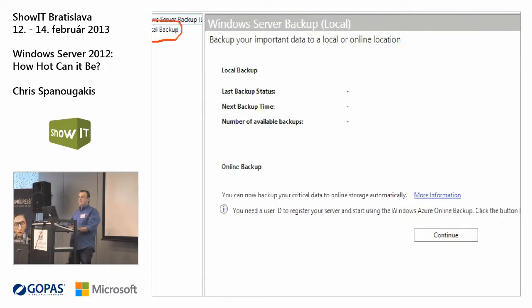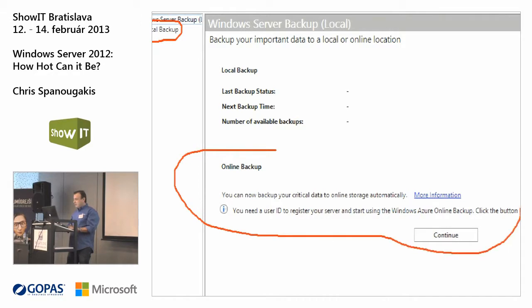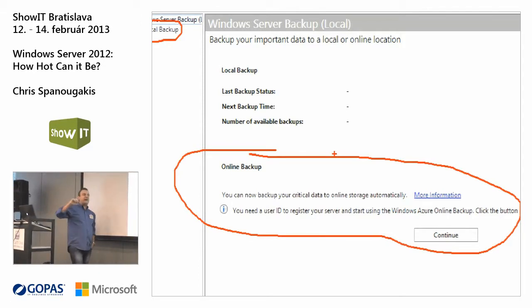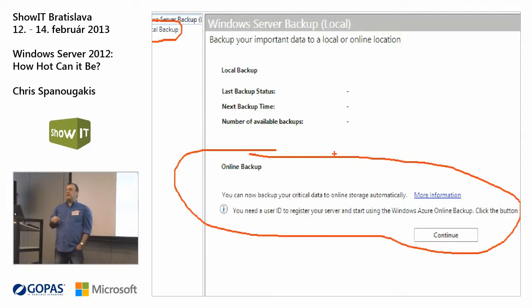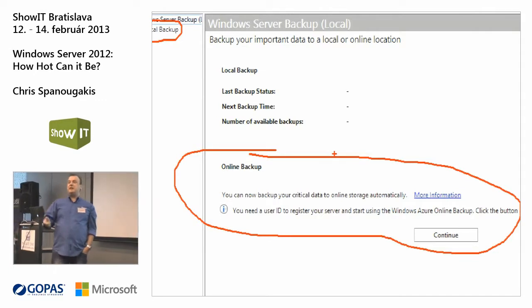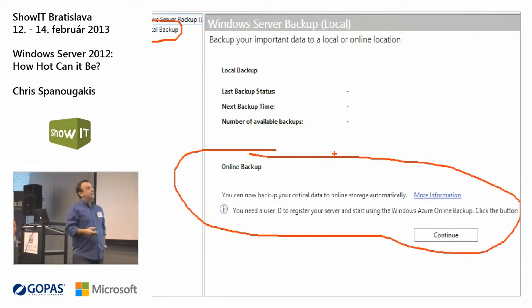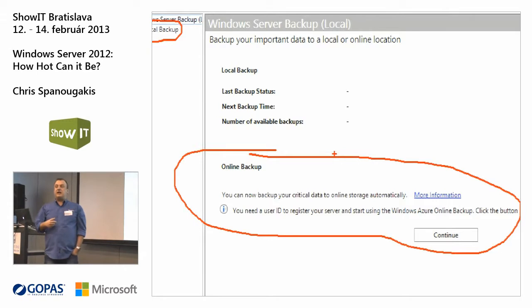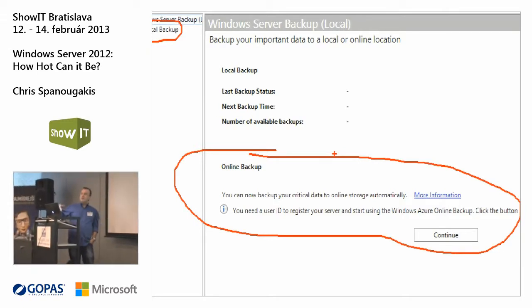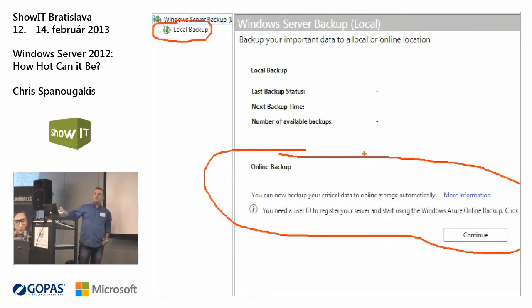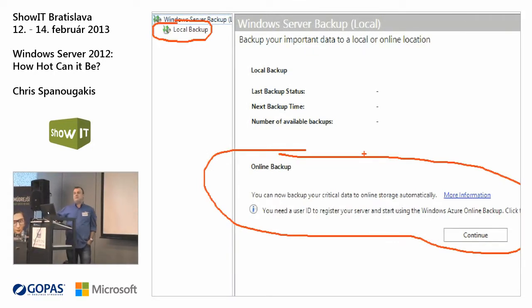Usually I do local backups, but if you want, you can start your online backup subscription. If you press the continue button, you are redirected to a Microsoft website. Then you can log on with your Live ID, you pay for the subscription, you download the agent, you install it on this server, and you can schedule the backup as usual. Only this is not a local backup, this is a backup to the cloud.